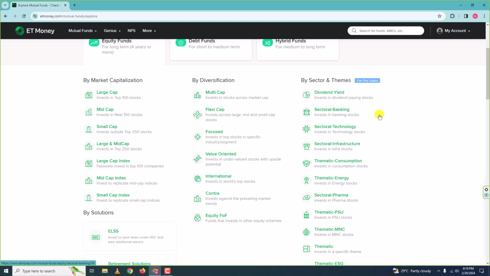I go for it when I believe that the banking sector will boom in coming years, or that the banking sector will grow in the next 5, 10, 15, 20 years, then I would be investing in banking sector mutual funds. So when you are bullish on the sector, you invest in that particular sector.